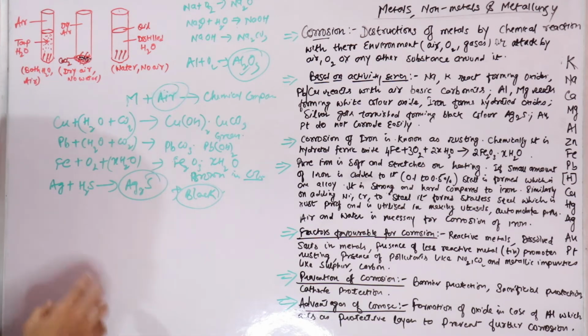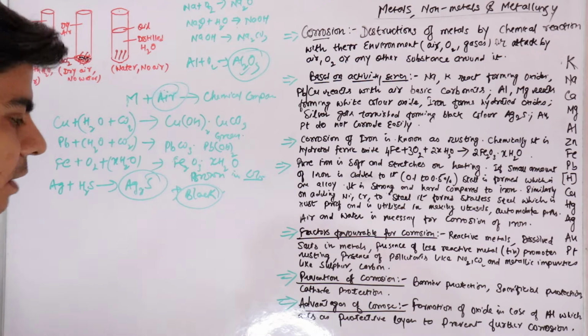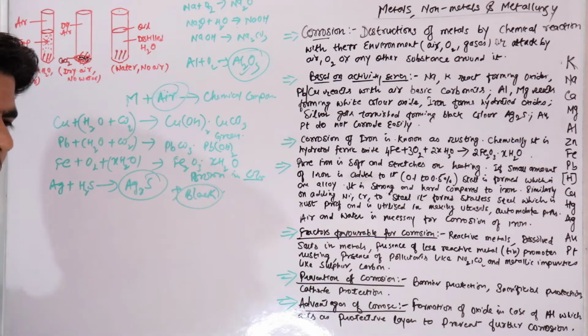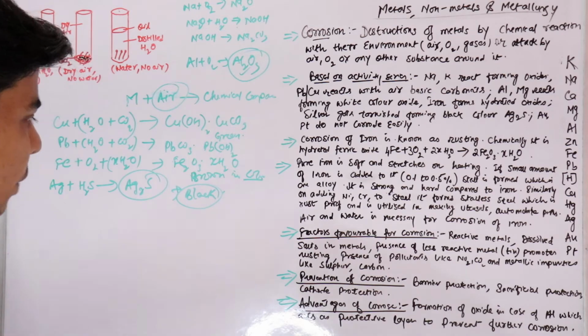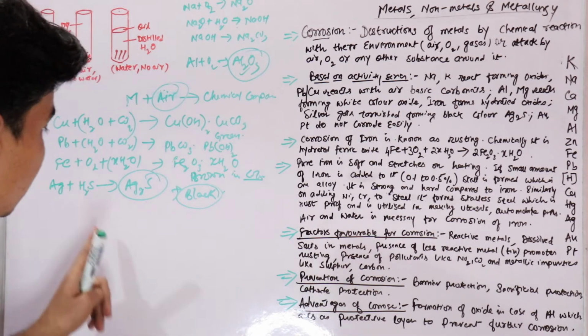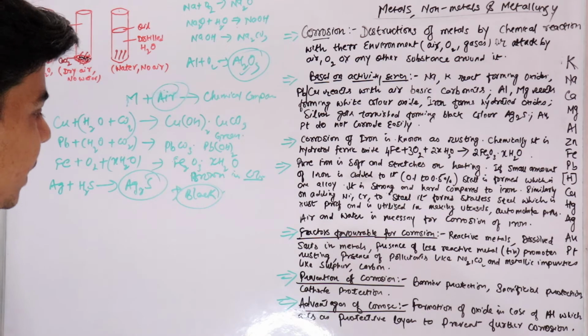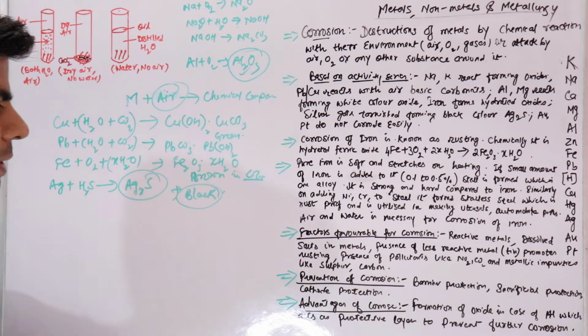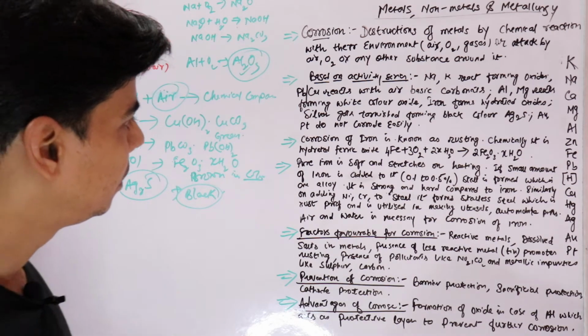You might get a question like, why does silver acquire a black color after a certain period of time? So the answer would be: silver will undergo corrosion when exposed to air, forming black silver sulfide when it reacts with hydrogen sulfide, which is present in air, right?